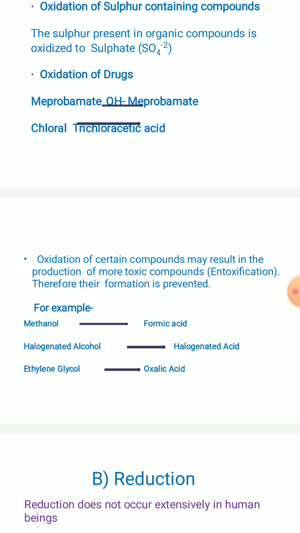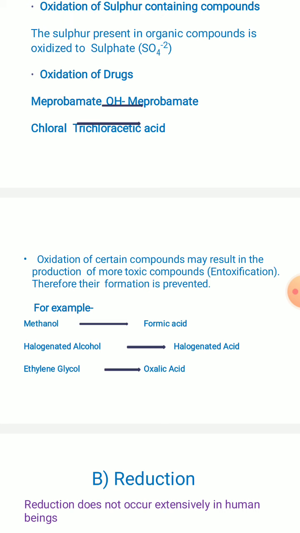That is intoxication. So if you see there, this particular compound which is getting oxidized to form more toxic compounds, then they are going to be further resulting in toxicity. Their formation can be prevented by undergoing this kind of oxidation, that is methanol to formic acid, halogenated alcohol to halogenated acid, and ethylene glycol to oxalic acid.